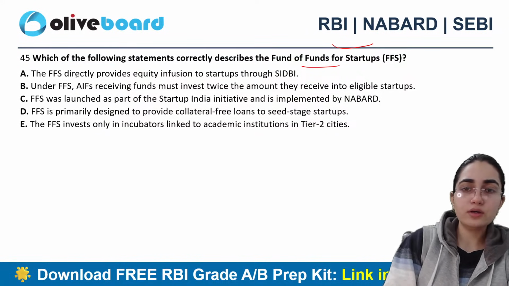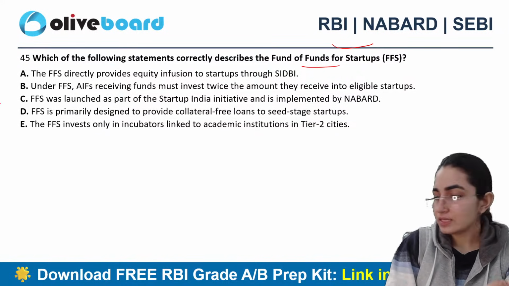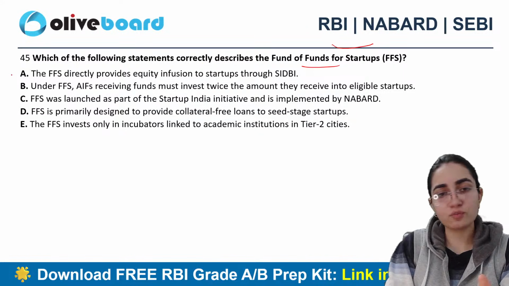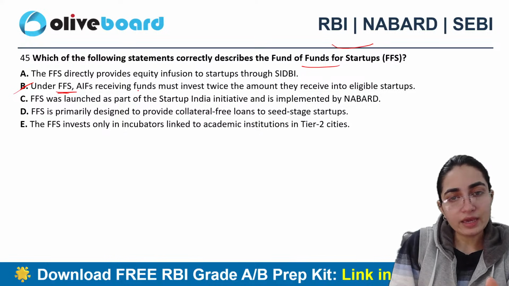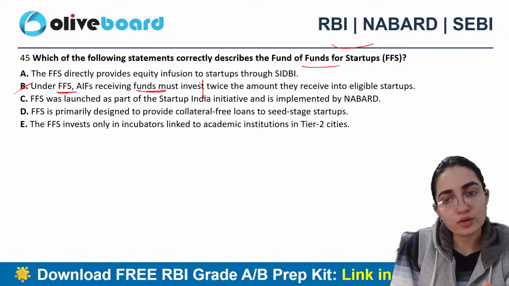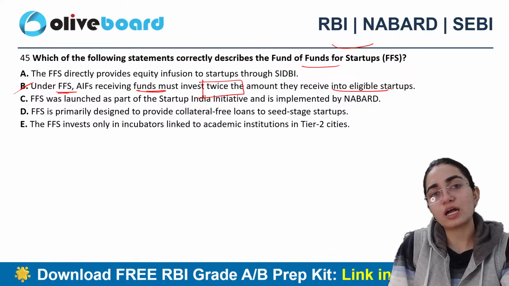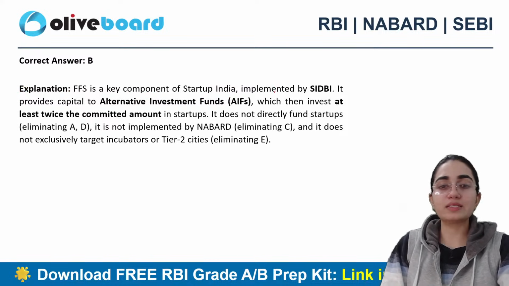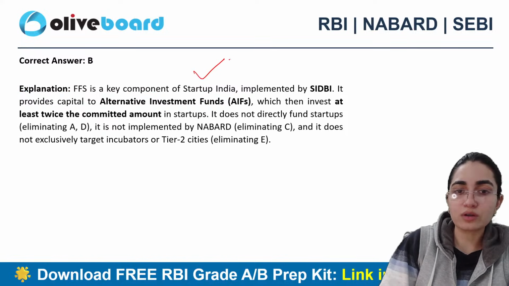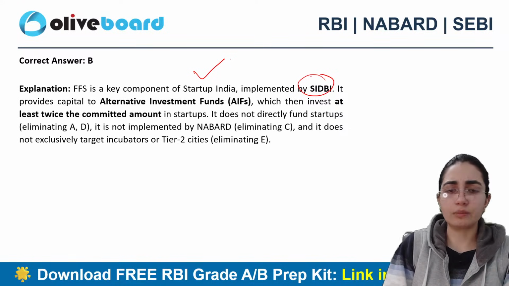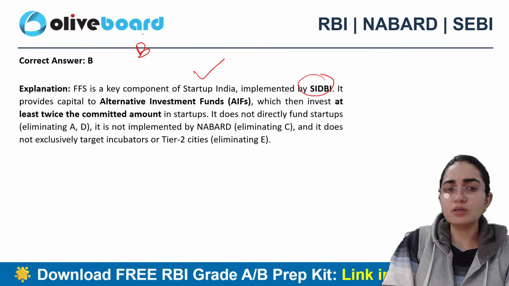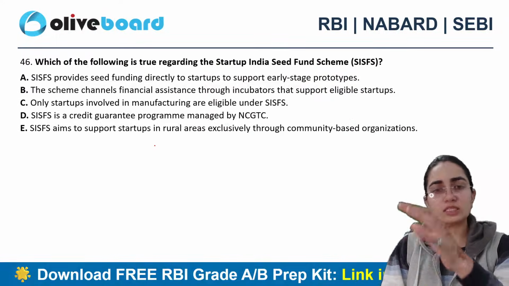Okay, so here if you just see the second statement very correctly, now this 45th, if you see the second statement very correctly, under FFS, AIFs receiving funds must invest twice the amount they receive into eligible startups. This becomes the more precise one here, right? Because this is one of the components of the Startup India initiative, which is implemented by SIDBI here. So NABARD is written here, right? So B becomes the correct answer, the best answer there, right?